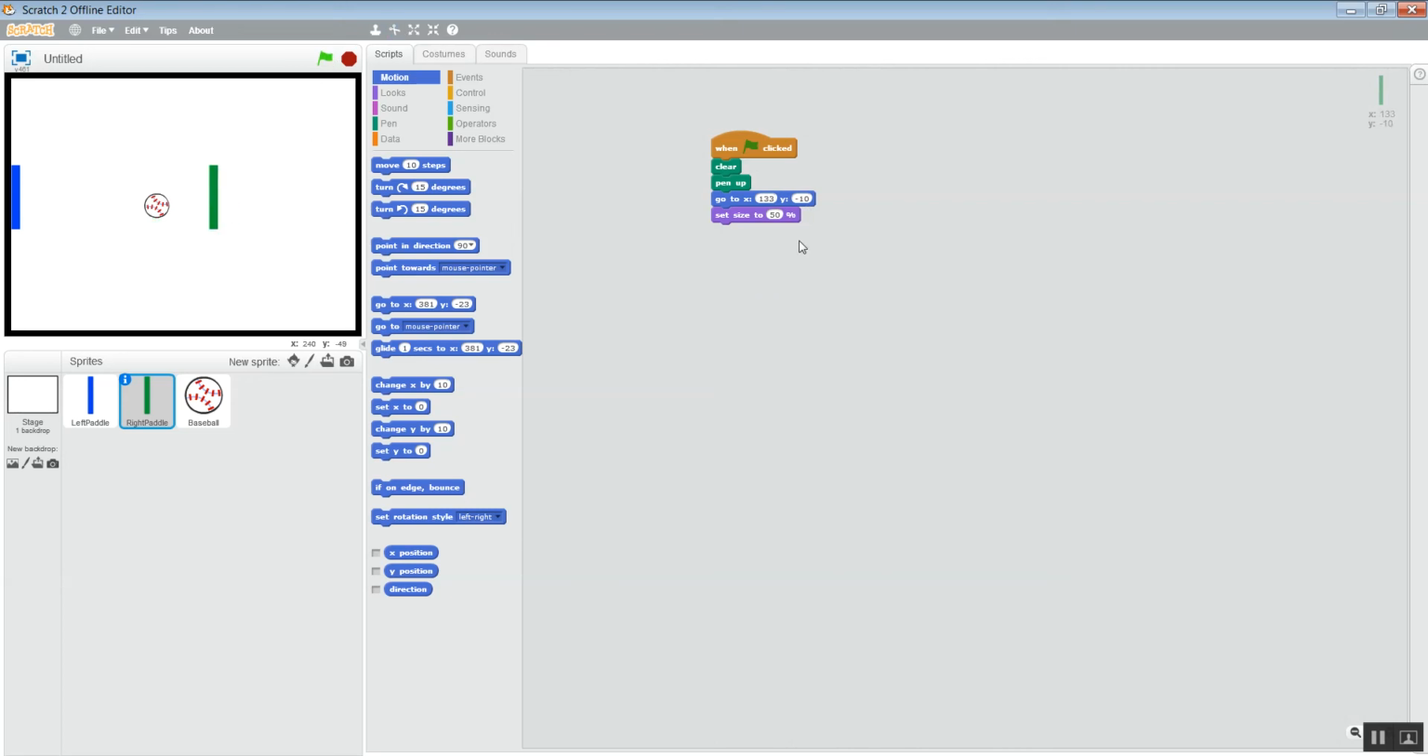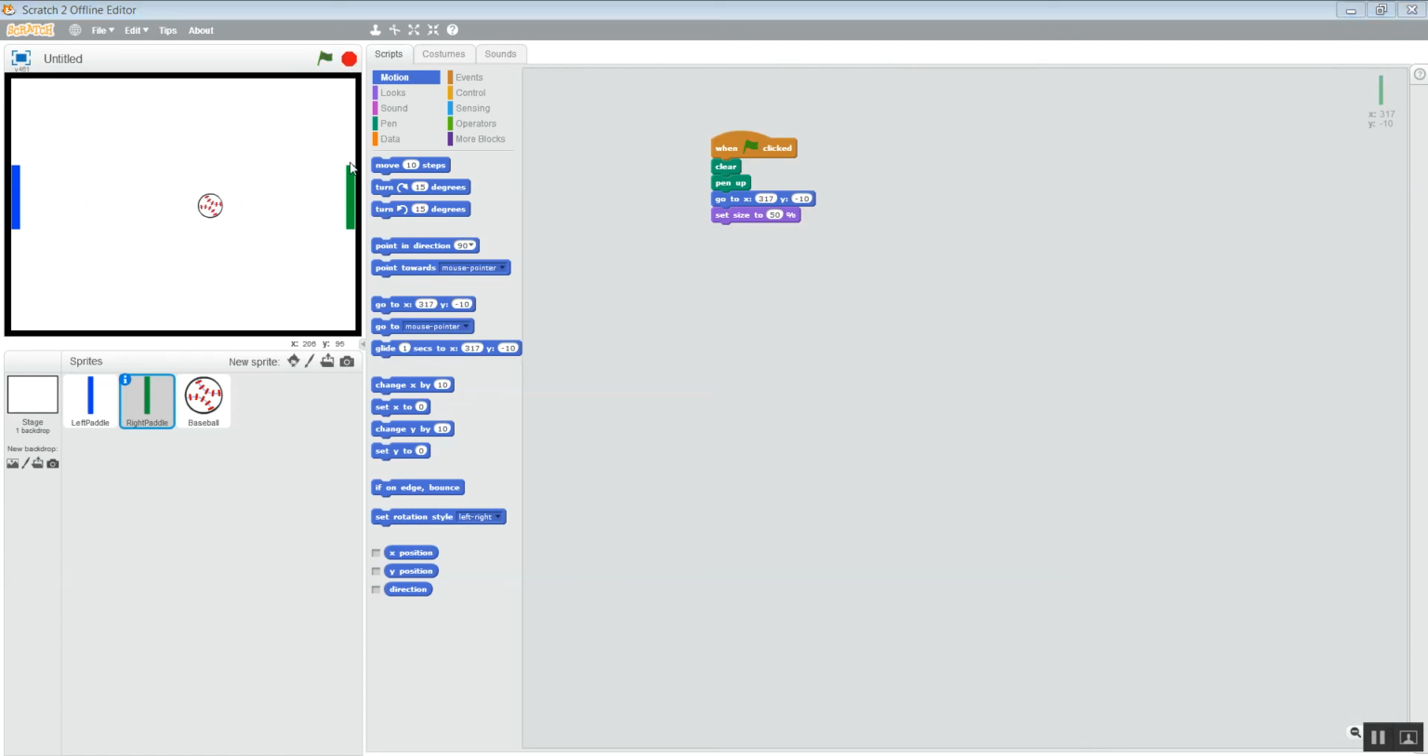Hit play again. That is not where I want it. Let's move you all the way over here and see where that would be. It says 317. So let's do 317 and then play it. There we go. So now the paddles are about the size that I want them to be, and they are in the correct starting position.